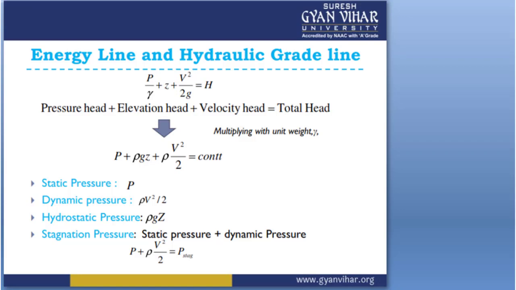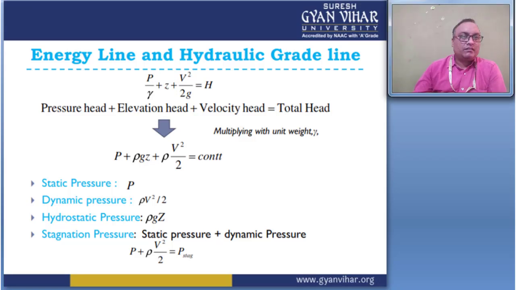Here gamma takes values like 1.4 or 1.2, depending on the gas properties. And then we move to the next slide.